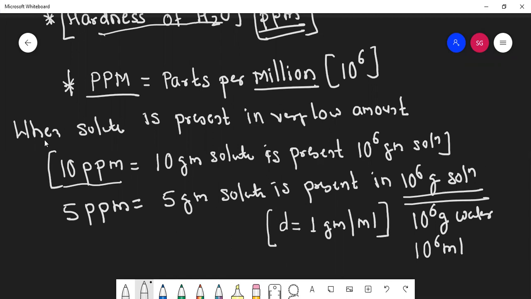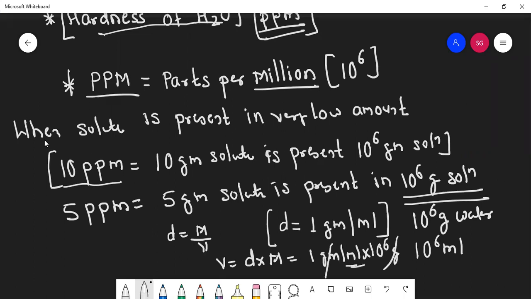Density is equal to mass by volume, so volume is equal to mass by density. Density is 1 gram per ml, and mass is 10 raised to 6 gram. The gram cancels, and it becomes ml. So can I write 10 raised to 6 ml water? Yes, only in this case, students, because we are exclusively talking about water.